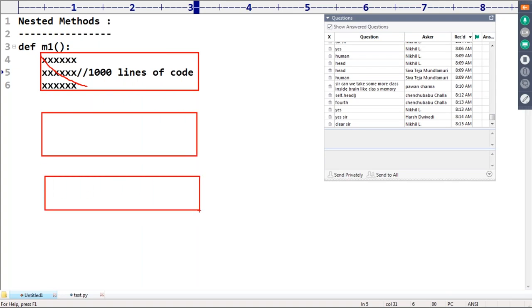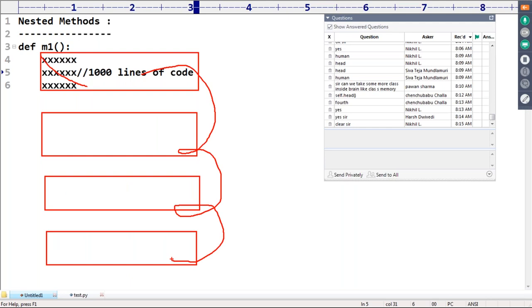After that again these 1,000 lines, like that, right? So it is again like this. Multiple times I required this same code. Next, this code is required only inside M1, but outside of M1 we are never going to use that. Then automatically, what we are able to do is, sir, this repeatedly required code,